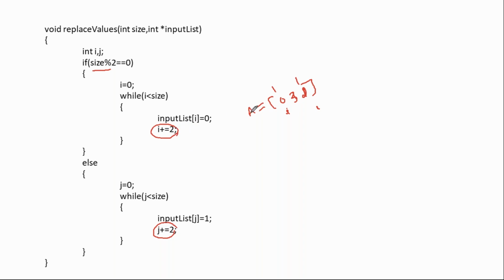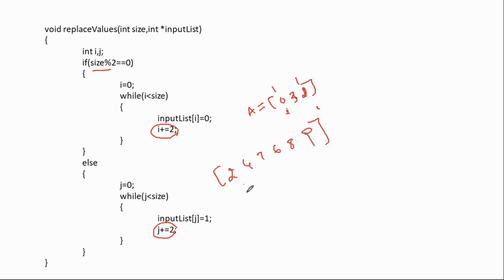If I'm going to follow this one, what happens right now? First element, then alternative elements will be replaced with what? Ones. If you take such a big list right now, this is 2, 4, 7, 6, 8, 9 that we have taken. What is the length of this list right now? 6, right? Yes, the length of the list is 6.